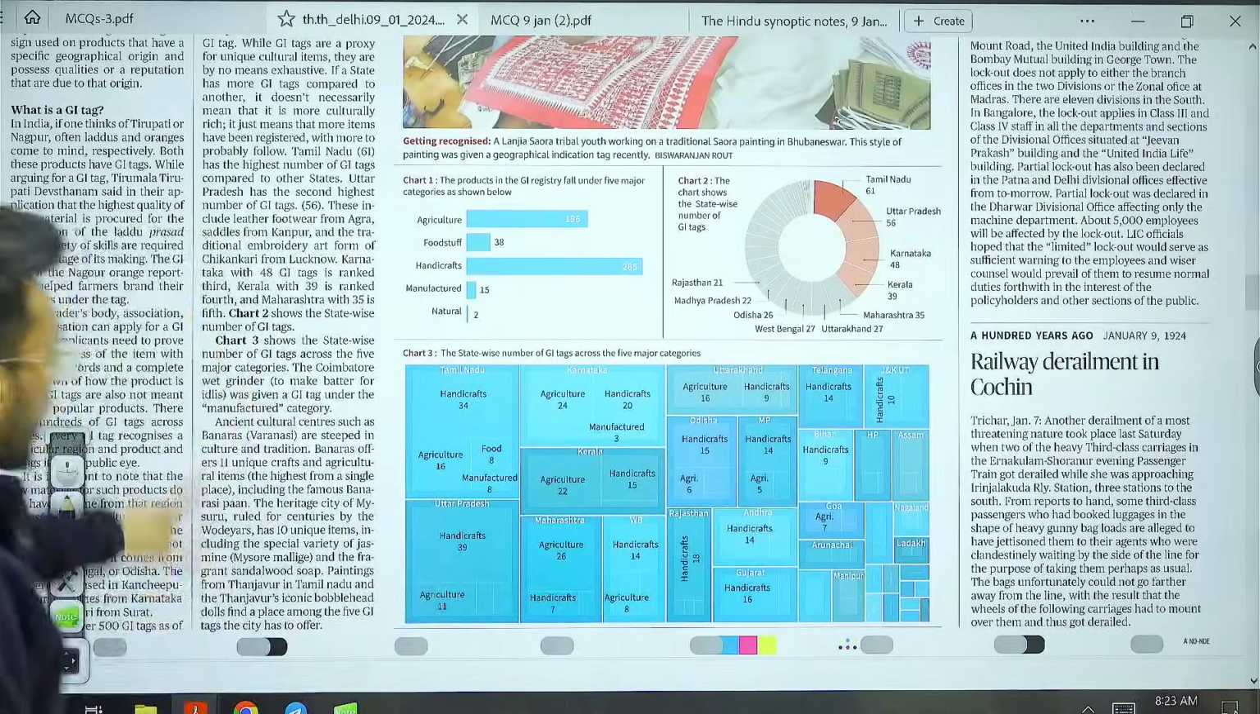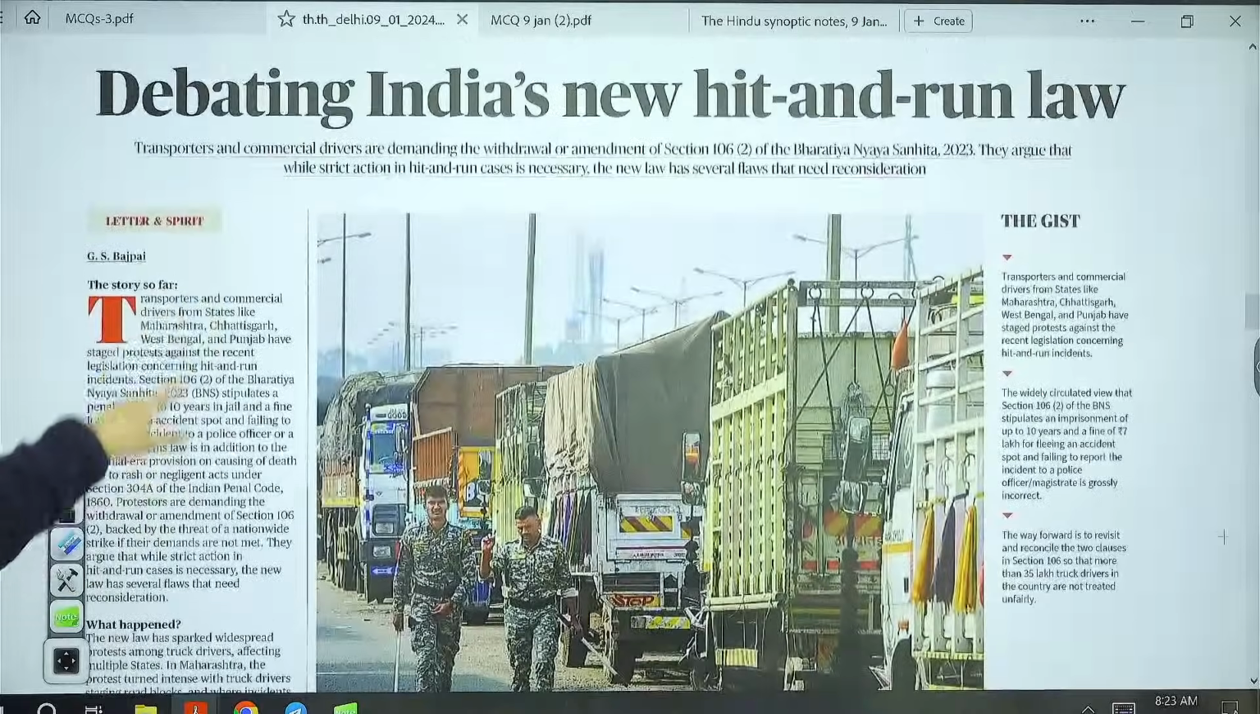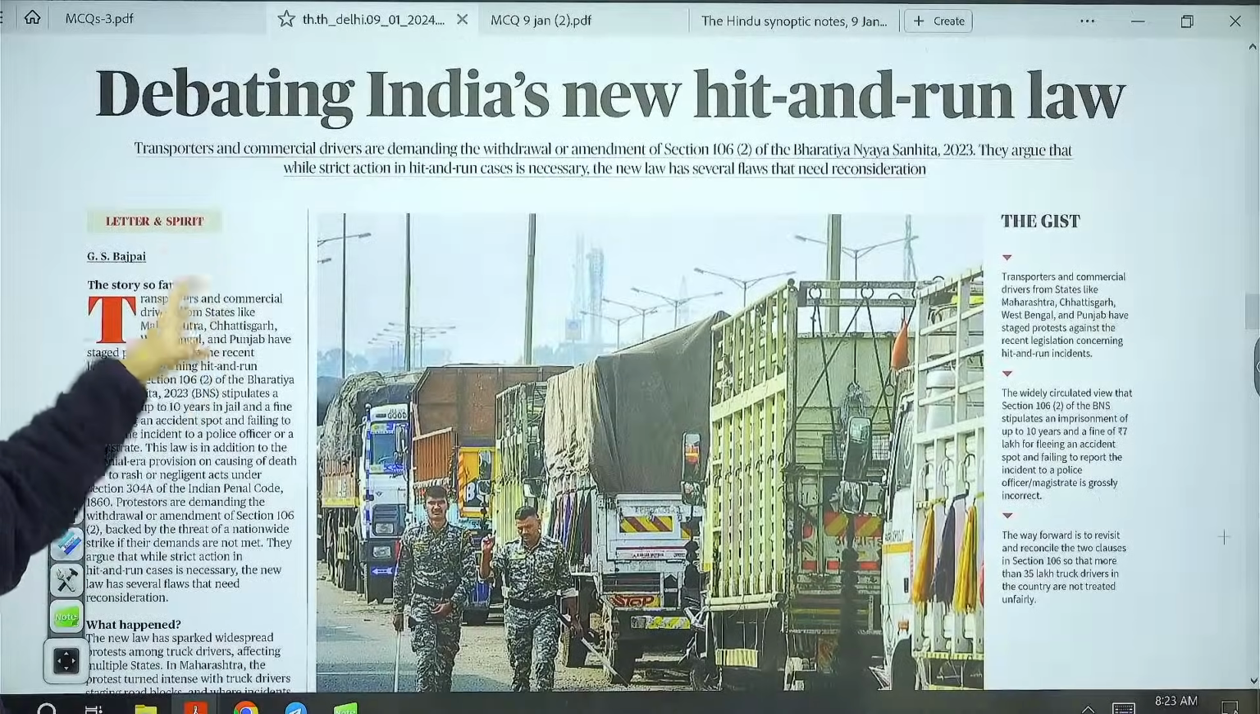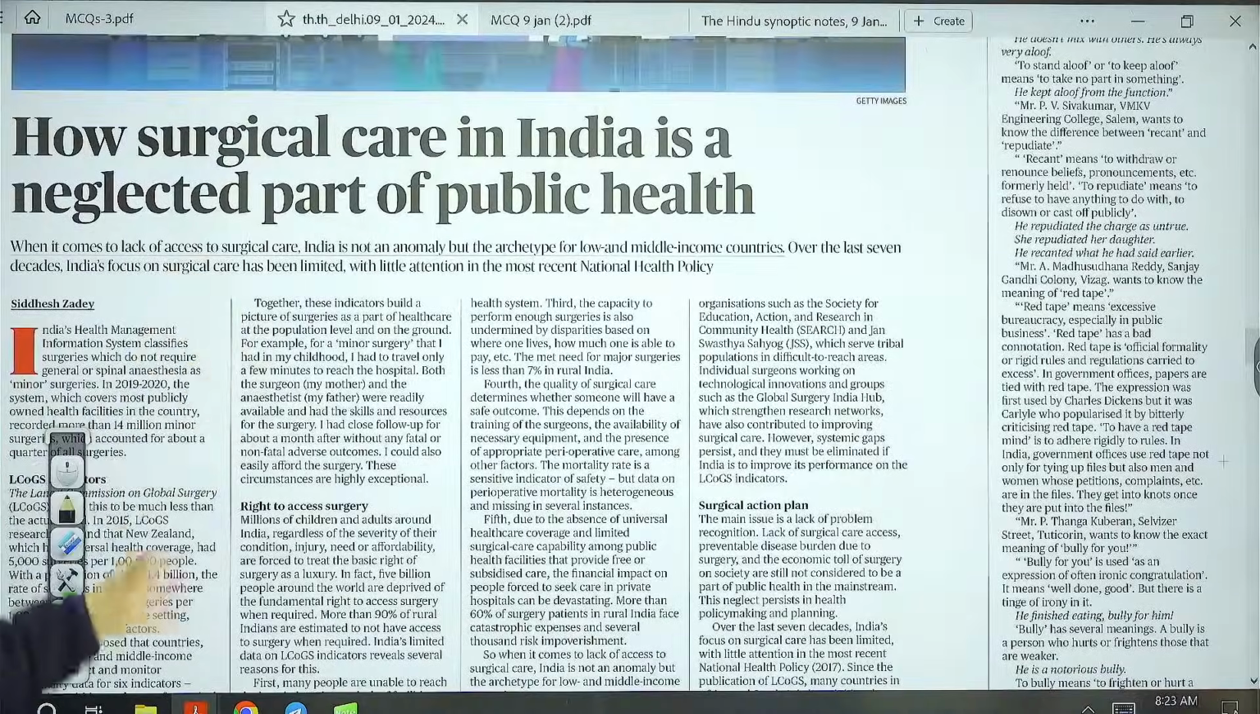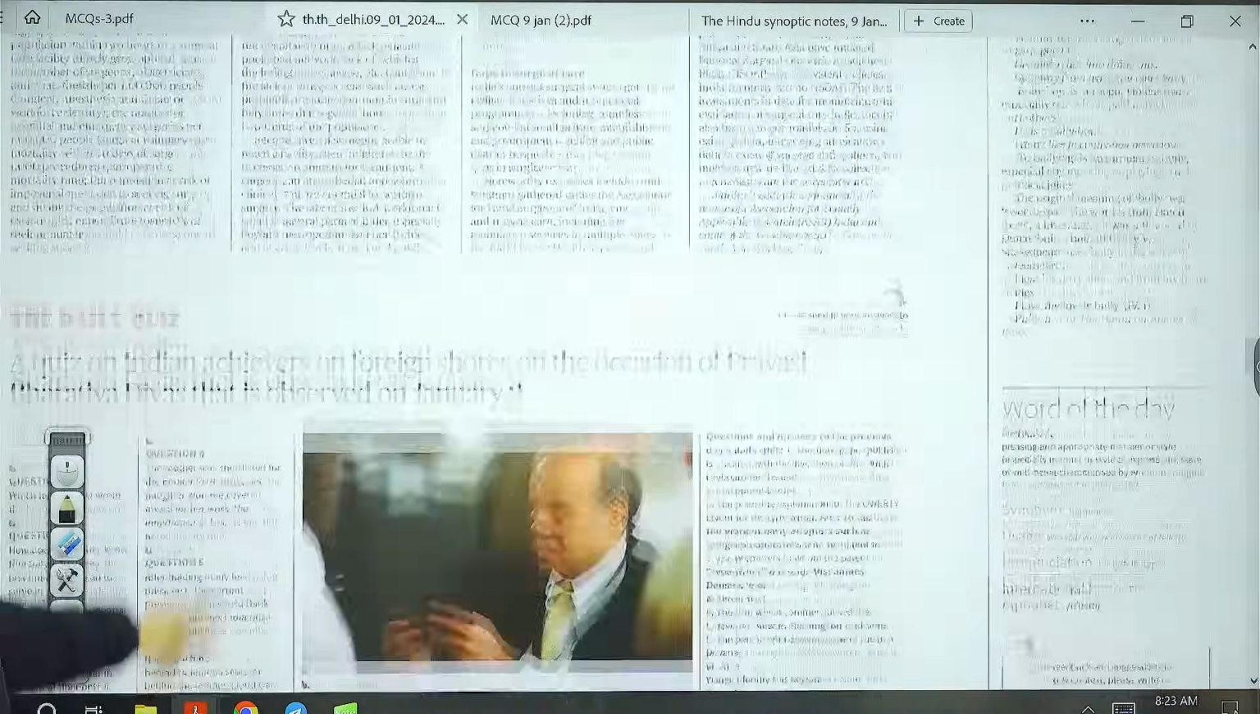Then further moving on. After that, next page, debating India's new hit and run law. We'll take this particular article for examination. Then next page, how surgical care in India is a neglected part of public health. We are going to see this particular article also.